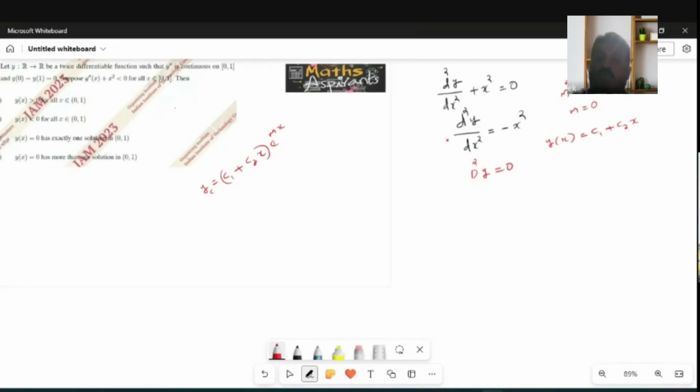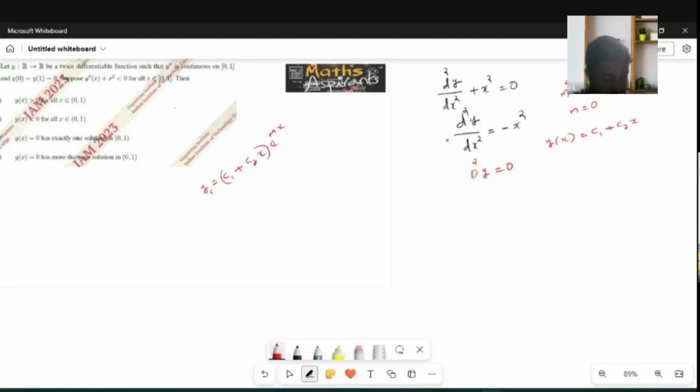So if the roots are alpha plus or minus i beta, then the solution becomes e raised to alpha x times (a cos beta x plus b sin beta x). Similarly, if it is irrational roots, a hyperbolic function will come. Anyway, in this case y of x is equal to (c1 plus c2x) e raised to 0x, meaning y of x is equal to c1 plus c2x.